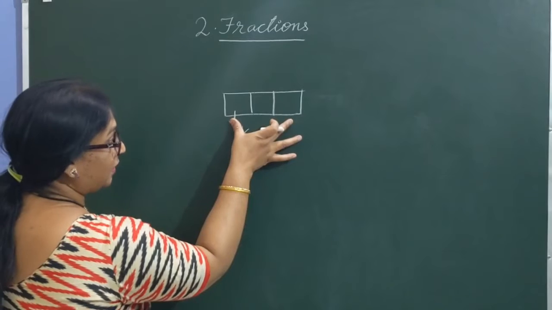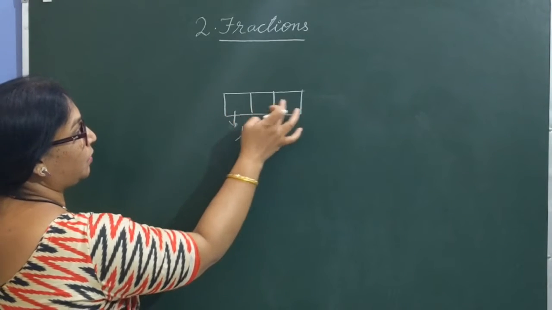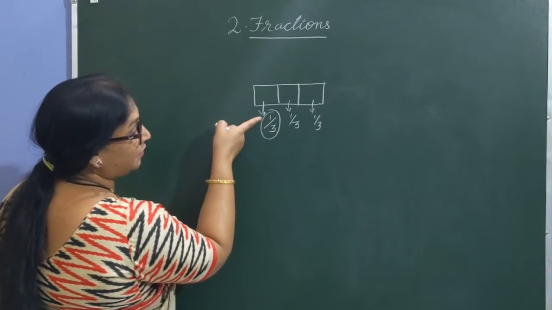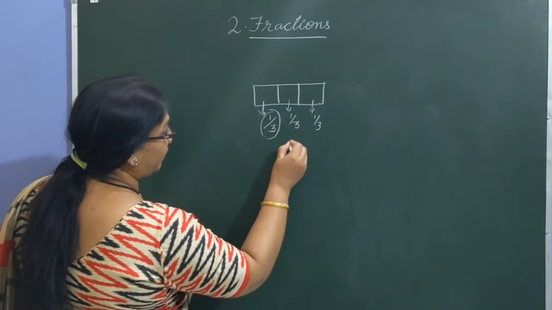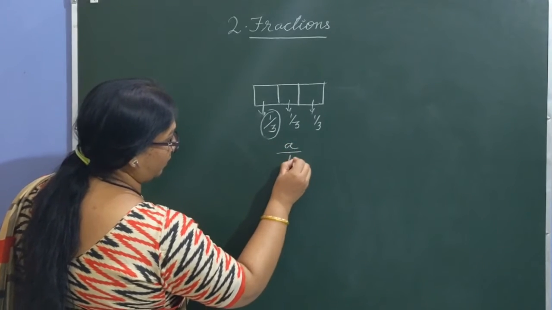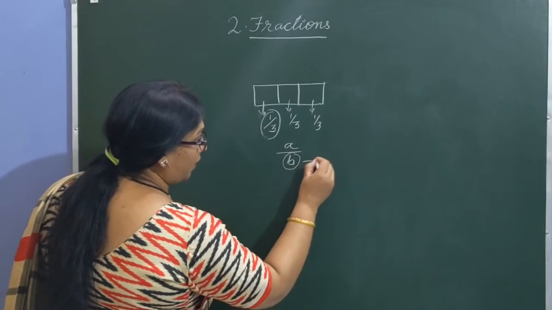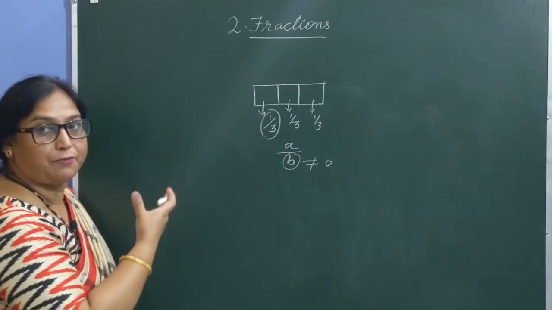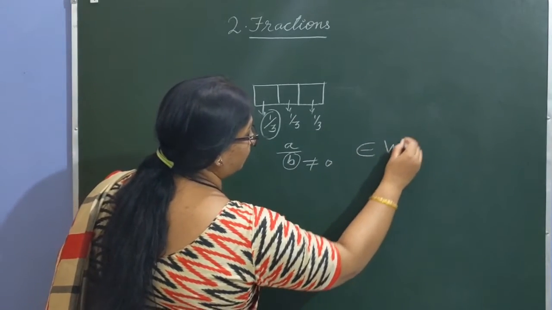Clear? There are how many 1/3 in a whole? 3 1/3 in a whole: 1, 2, 3. So a fraction is a part of whole which is written in this form, 1/3. If I generalize this 1/3, we can say it is in the form a by b, where b is never equal to 0. And a and b belong to whole numbers.